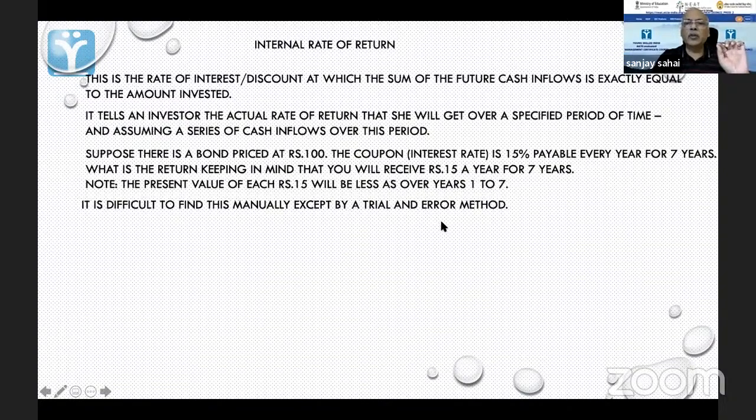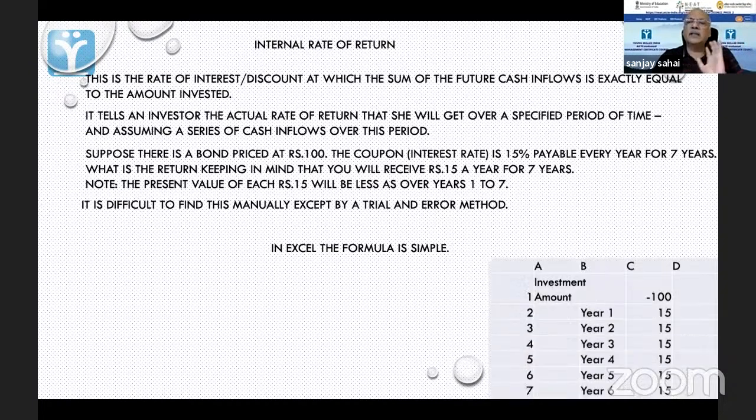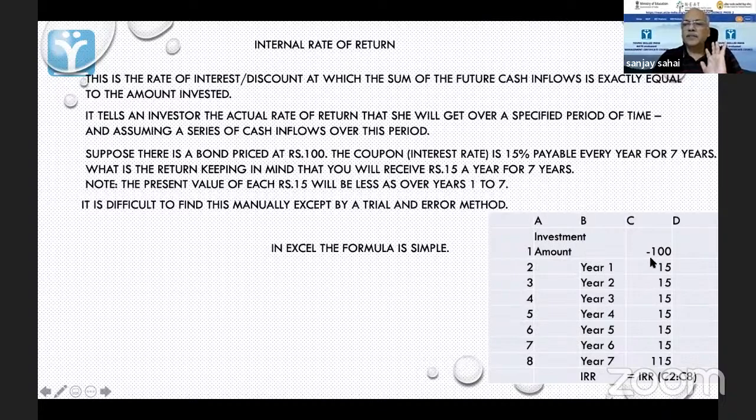इसको अगर आप करने की कोशिश करें, it is very difficult. Manually अगर आप चाहेंगे करना, it is not easy to do this. वो trial and error छोड़ के और कोई तरीका नहीं. But अगर हम Excel में इसको करते हैं, इसका बड़ा simple formula है. I will use the same type of formula which we used in net present value with one difference. In year 7, I am getting back the entire amount. 100 रुपए वापस मिलते.